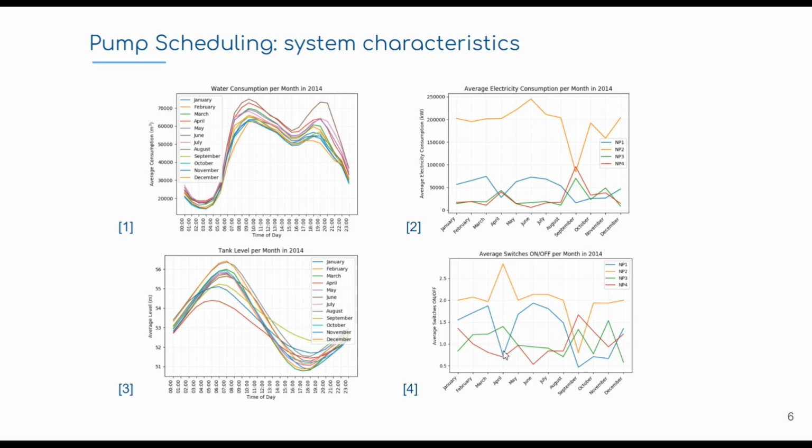In the last chart, we have average switch on-off per month. The idea here is that we should avoid switching the pump operation, because by doing that we decrease the lifetime of the pumps.